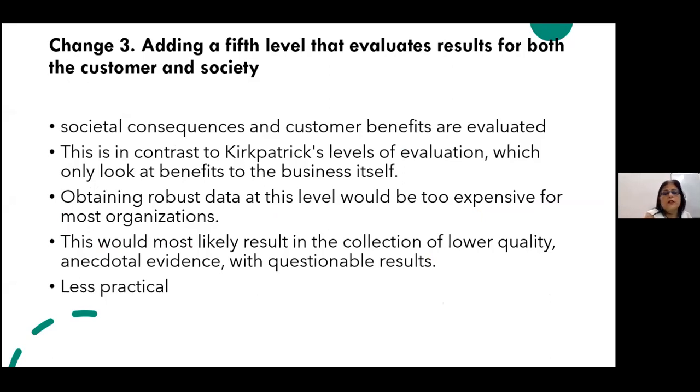And the third change that he did was adding a fifth level that evaluates results for both the customer and society. So societal consequences and customer benefits are evaluated here. I feel it is quite ideal. Like if you're able to do that, that is the ultimate thing any organization would want. But it is tough. This is actually in contrast to Kirkpatrick's levels of evaluation, which only look at the benefits to the business itself. The Kirkpatrick model tells at the last results level how the organization is benefiting.